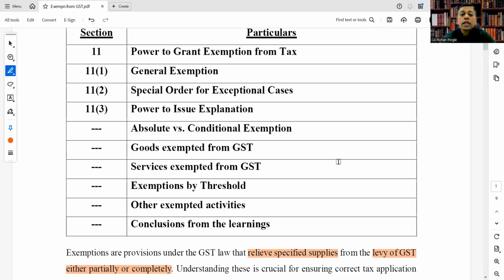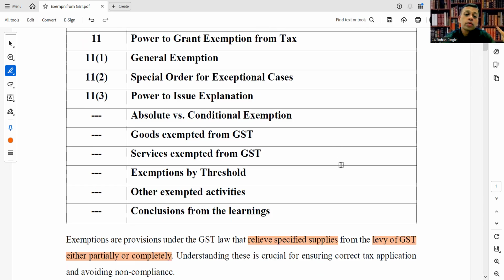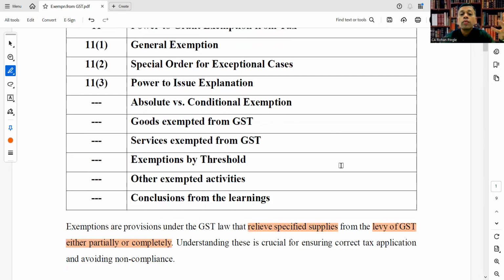Then we have seen absolute versus conditional exemption, goods exempted from GST, services exempted from GST, exemptions by threshold limit of turnover, and other exempted activities, and then the conclusions we have drawn from today's learning.